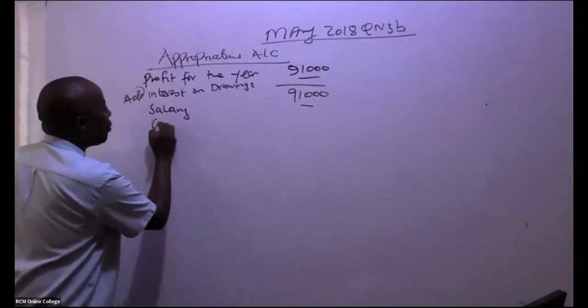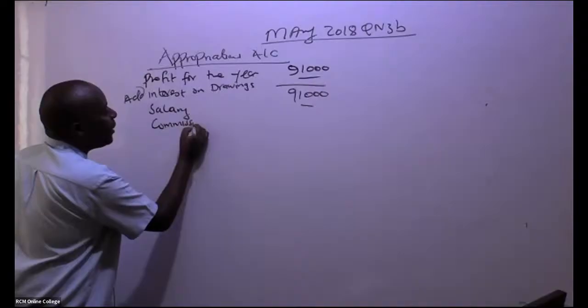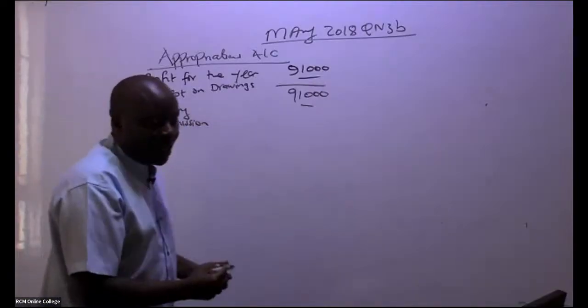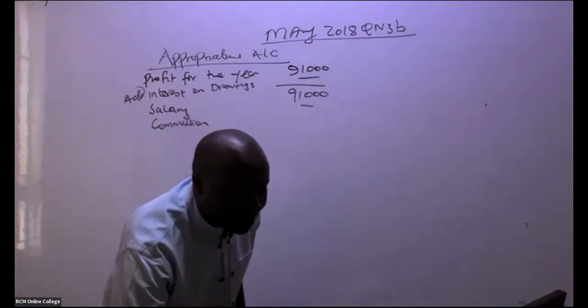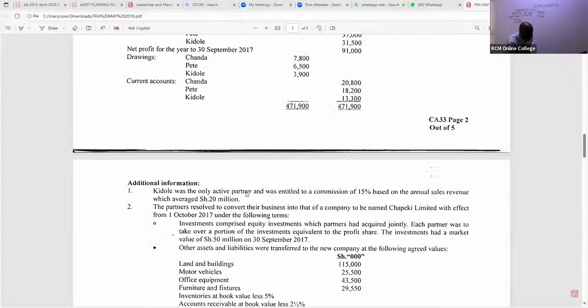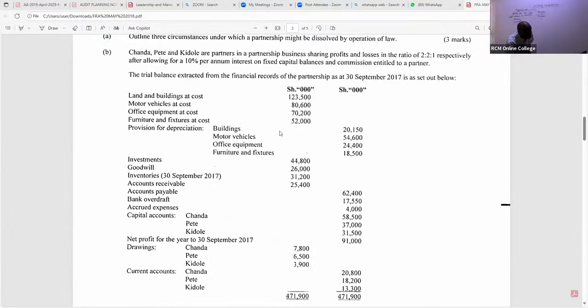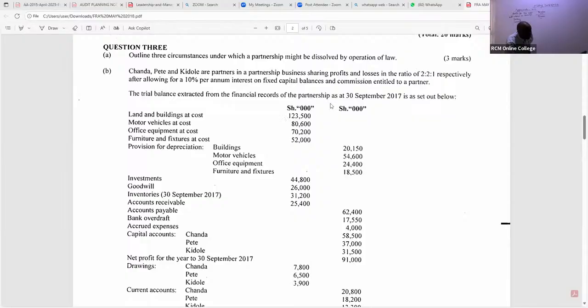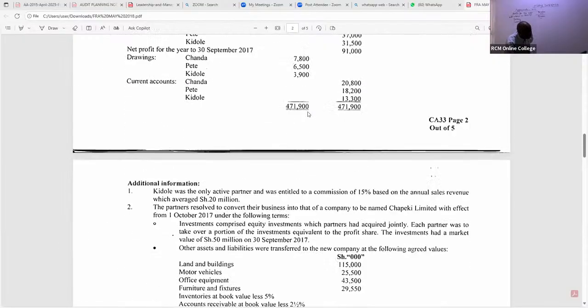We come to commission. Ladies and gentlemen, there is one person who is getting commission. If you read it here, who is this? We are told here that TL was the only active partner and was entitled to 15% based on the annual sales revenue, which is 20 million. But remember, our trial balance is in shillings thousands, so you must cut those zeros.